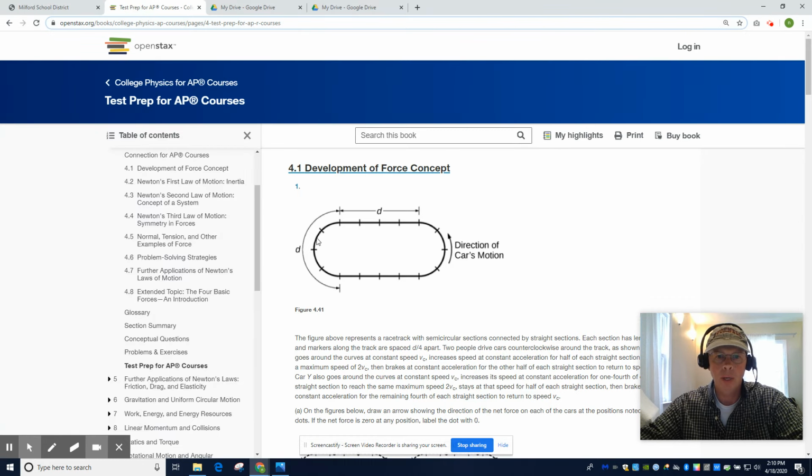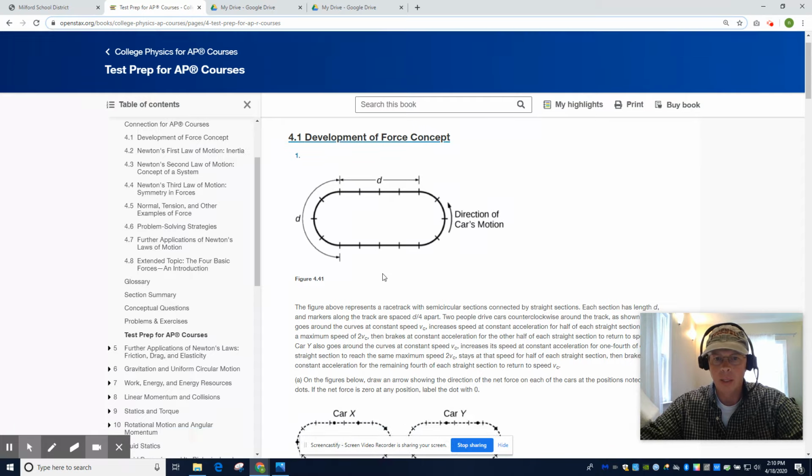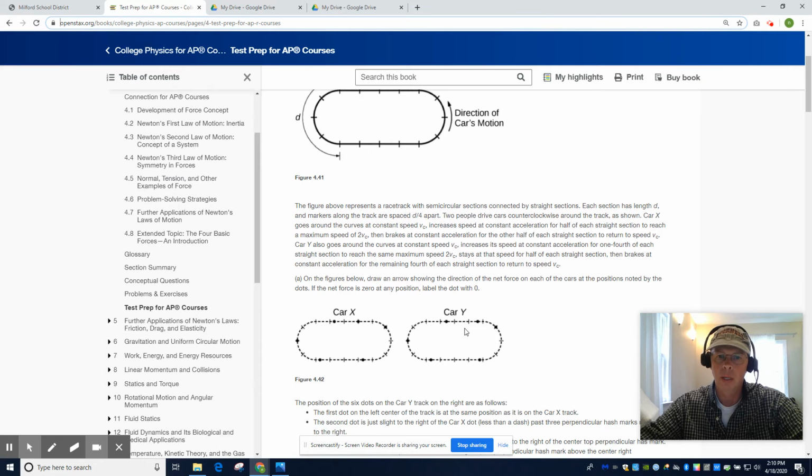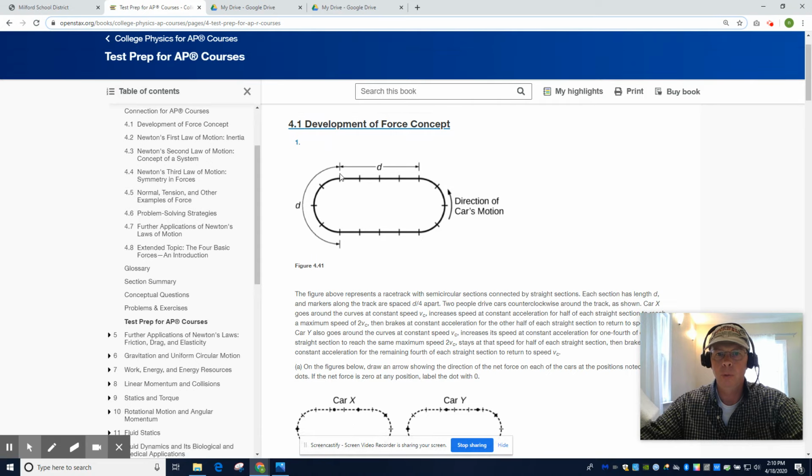Car X goes around the turns at VC. Oh, sorry, we're going clockwise. And then it says, for the straightaways, half of the distance it spends accelerating up to 2VC, and then the other half of the distance it spends decelerating, coming back down from 2VC down to VC. Car Y, on the other hand, gets up to 2VC in a quarter of the straightaway, maintains 2VC, double the constant velocity it has in the turns, and then comes down from 2VC in the last quarter of the straightaway back down to VC.